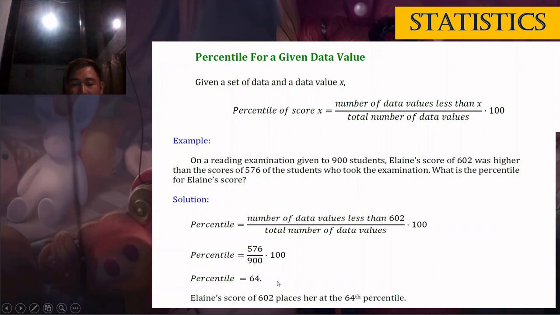So, the answer class is 64. So, 100 times 576 is 57,600 divided by 900. The answer is 64. Okay.